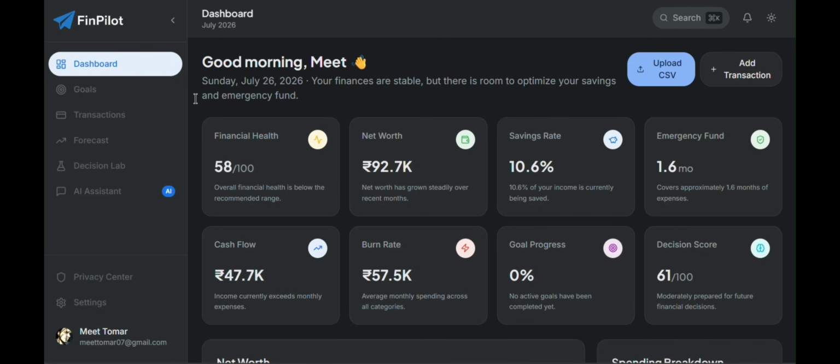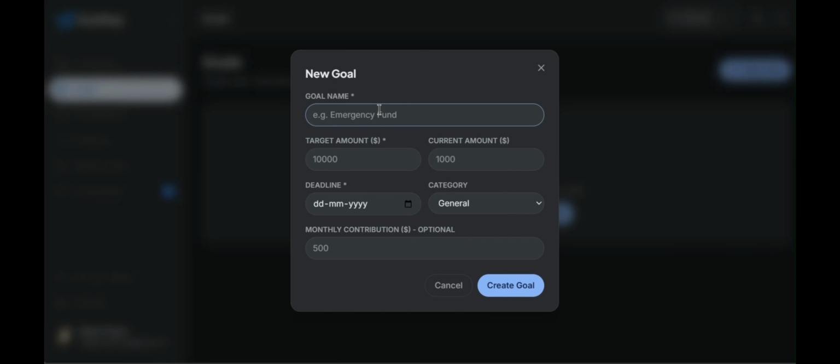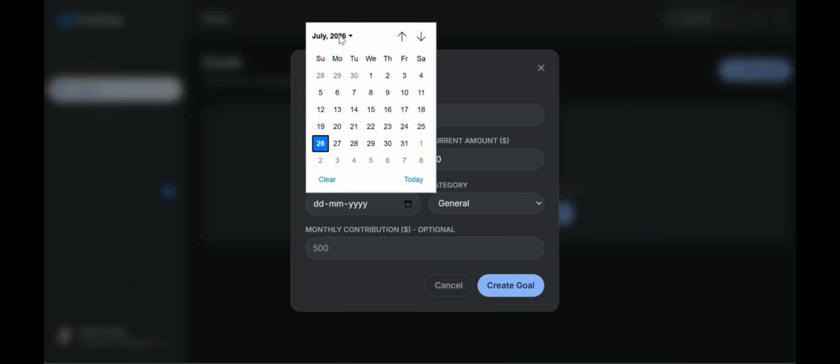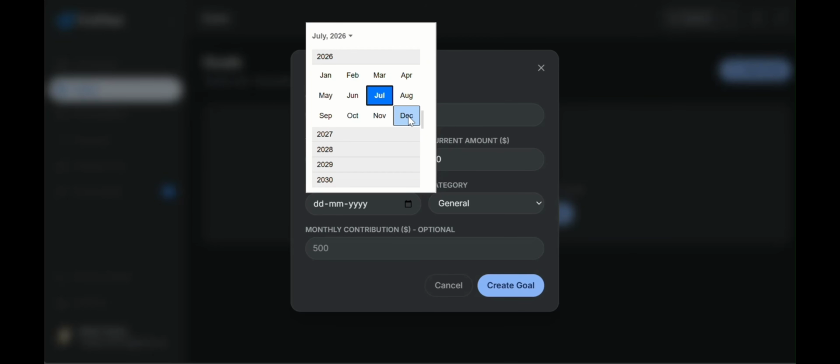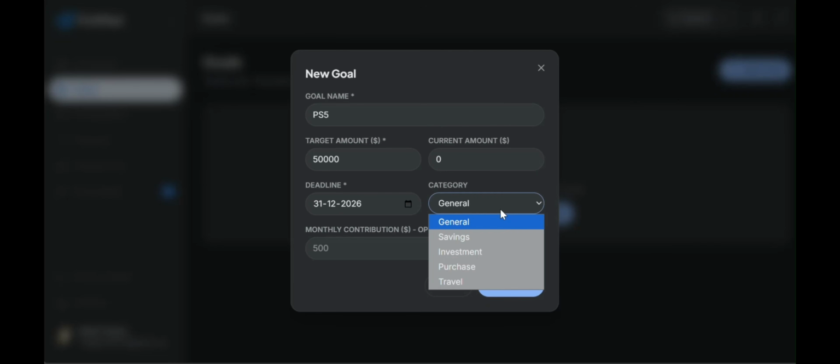In the goal section, a person can set his goal or any ambitious product which he needs to buy in the future or the upcoming days. For example, if I want to buy a PS5, I will set an amount, date, money, and even the category, in which a person can set his category on which the output of that feature will be aligned, such that he can manage all his payments in the upcoming days.